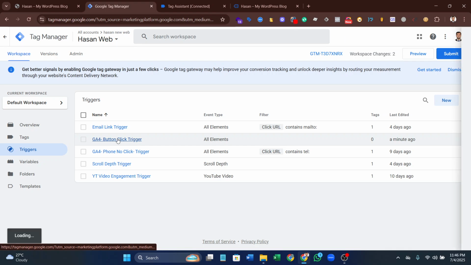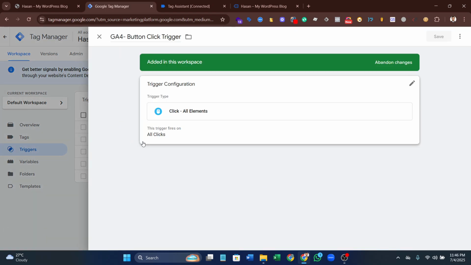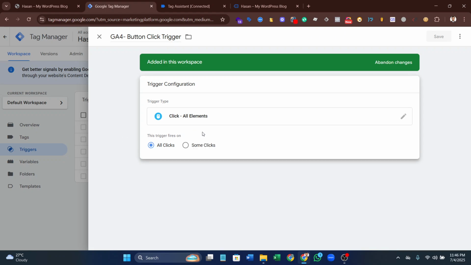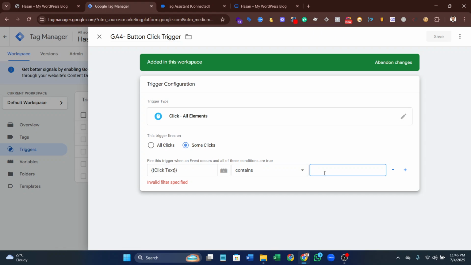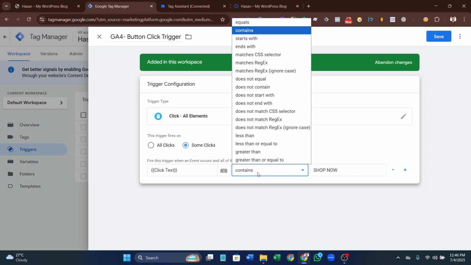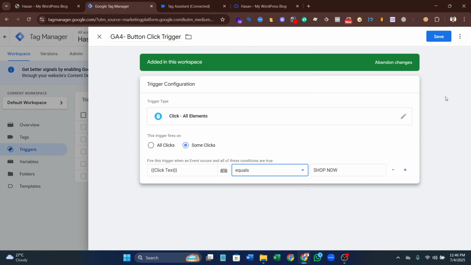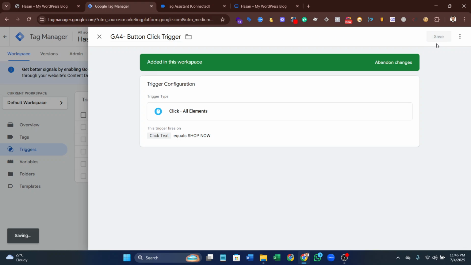Okay, now we are going to the trigger section specifically. Just set click text contains Shop Now. You can use contains or equals. Okay, save.